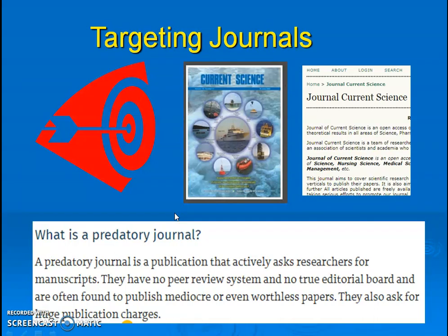So, targeting journals: you have to target a journal which has a high impact factor, which is very good for your career. At that time you have to be very careful about predatory journals. Here you see that Current Science is one of the number one journals in India, published by the Indian Academy of Sciences. But there is another journal called Journal of Current Science. You should not confuse Current Science with Journal of Current Science. Both are different.